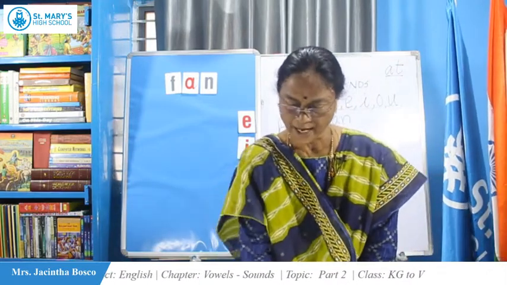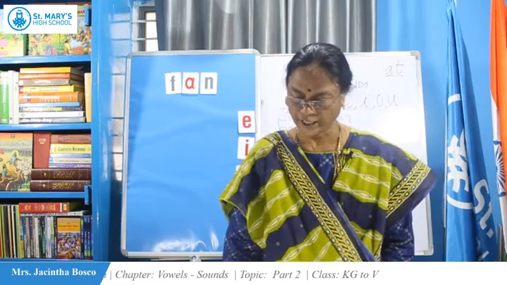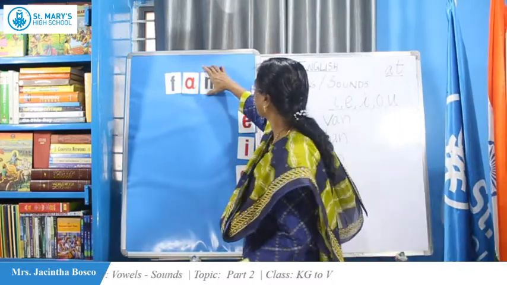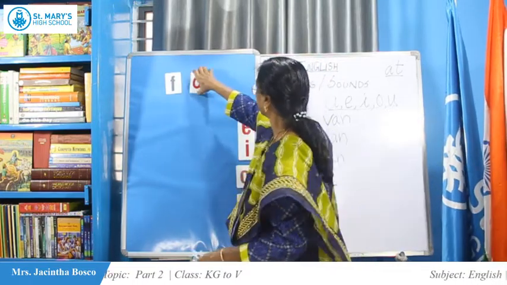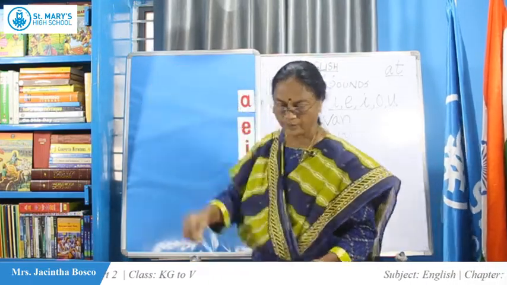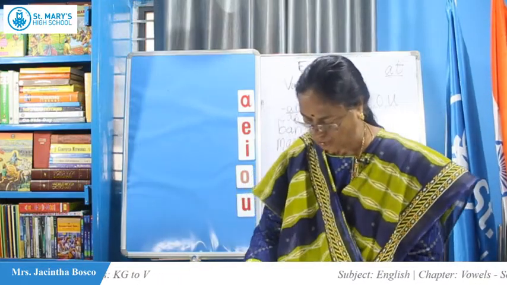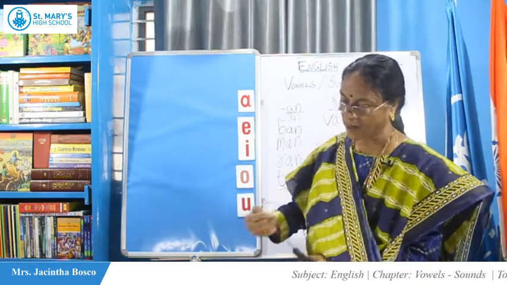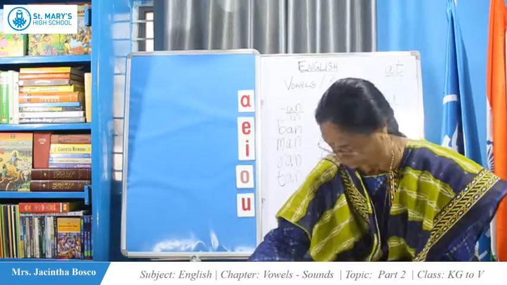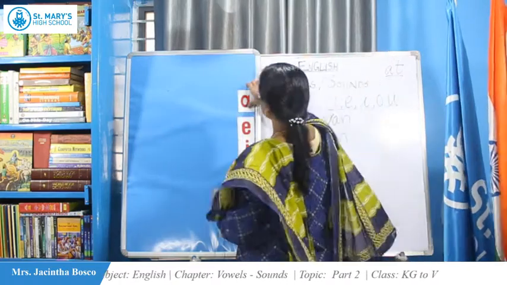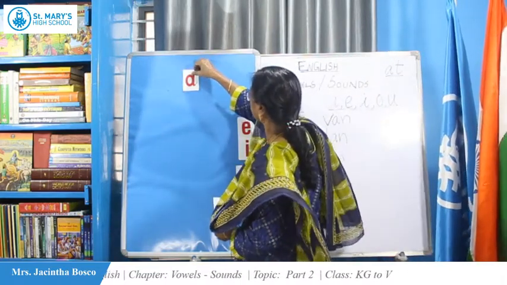So, A-N is over now. We are going to see A-R. A, E, I, O, U are vowels. Now, we are going to use A-R. This is A, isn't it?